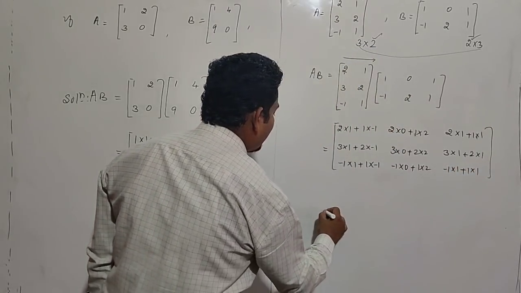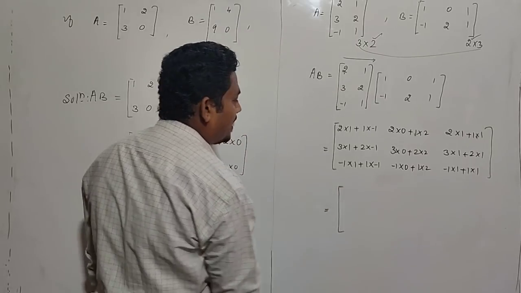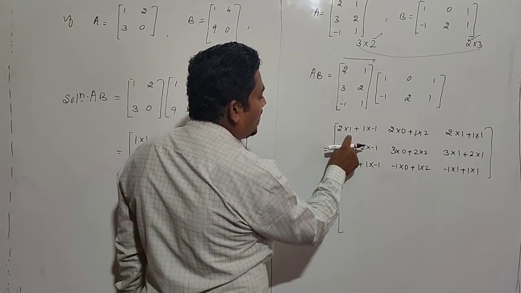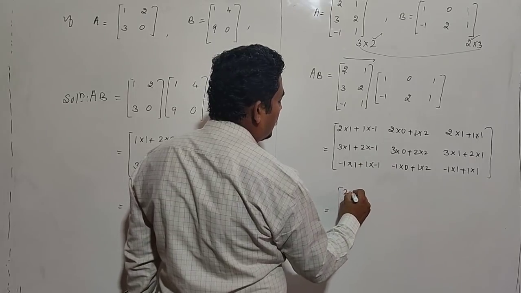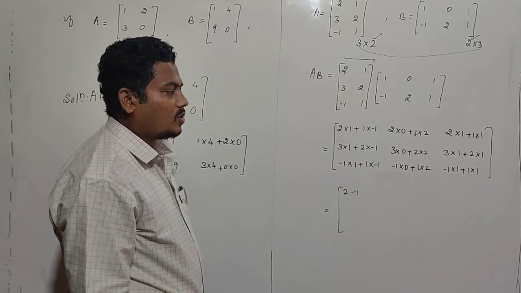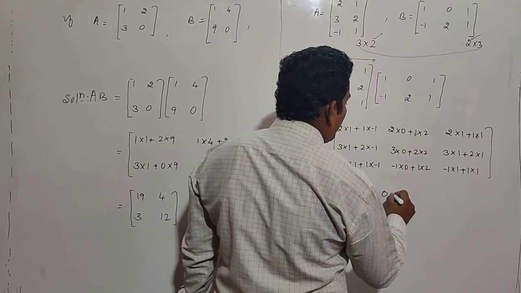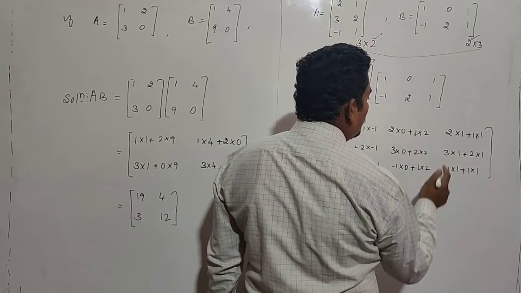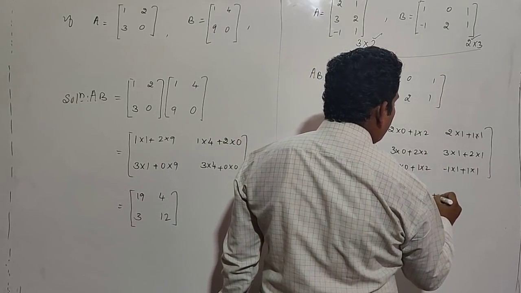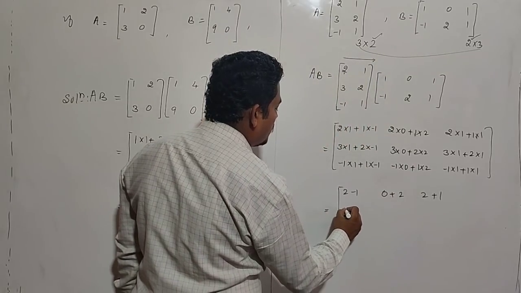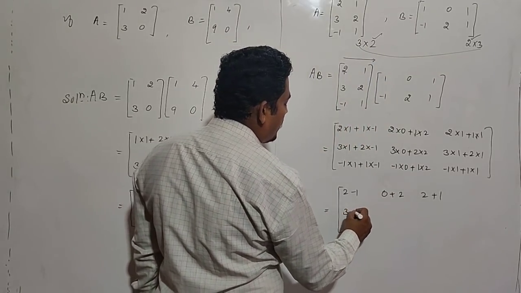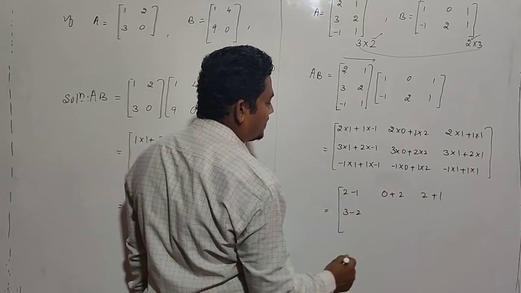Now the usual simplification. Lastly, we get A into B. 2 into 1 is 2, minus 1, which is 1. 2 into 0 is 0, plus 2. 2 into 1 is 2 plus 1. 3 into 1 is 3, minus 2, because 2 into minus 1.